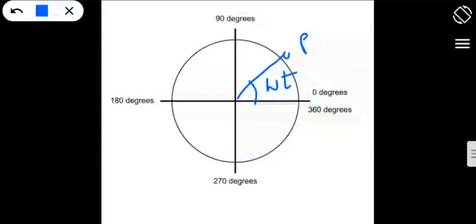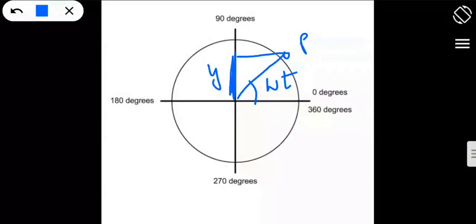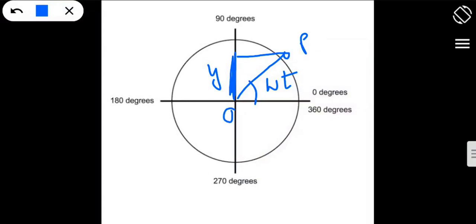Simply I will draw the foot of the particle P. From the mean point 0 to this foot gives you the displacement y, how much it has displaced from the point 0. Now the particle has reached here; just draw the foot, and this point is the displacement.